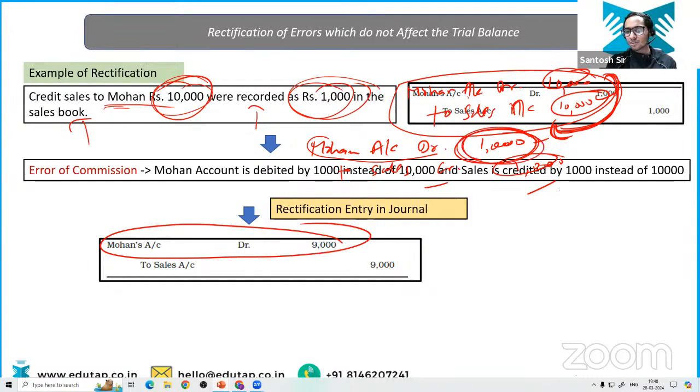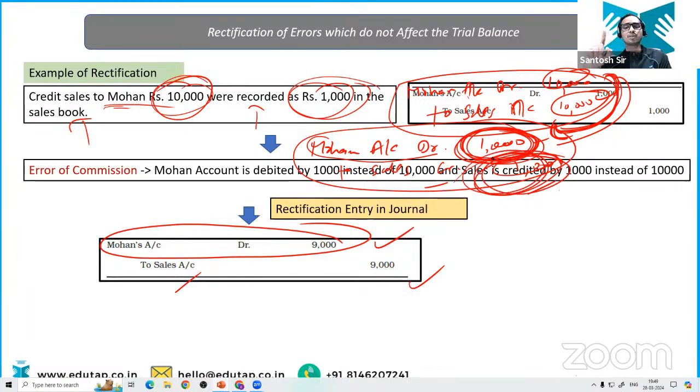Because 9,000 is less here. He has debited only 1,000 in Mohan's account and it should have been 10,000. The difference is 9,000. So Mohan account would be debited by 9,000 and sales account would be credited by 9,000, because again he has credited the sales account only by 1,000. Instead, he should have done 10,000 in the sales account. Everyone is clear now? It was very easy.